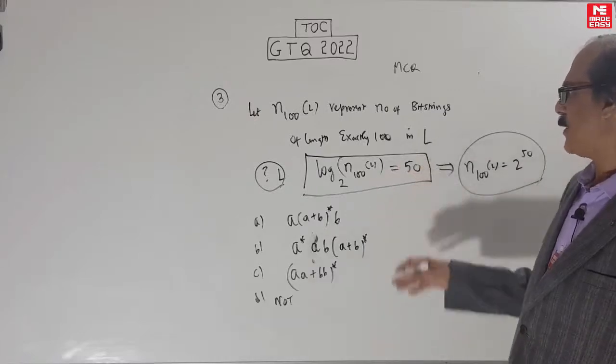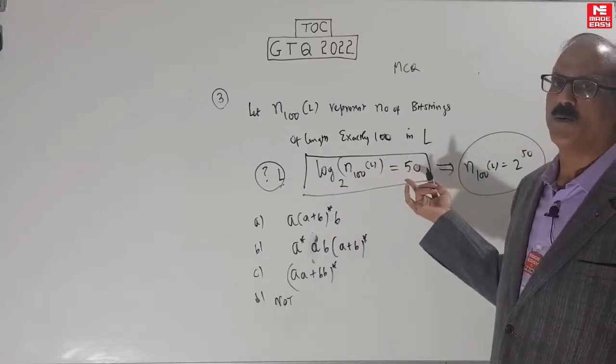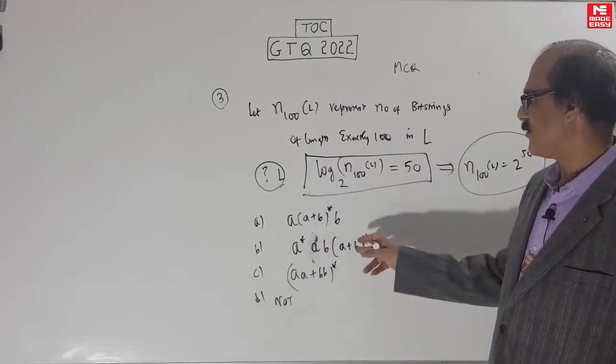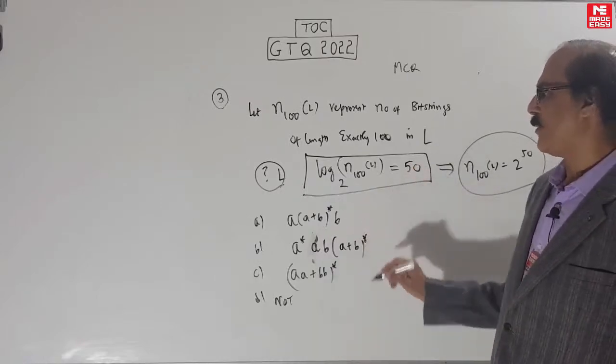Only thing is the number is a bit big, 2 power 50. But anyway, they could ask you what is this log equal to, and they can give this language. But in this case, you have to do 4. So this will be clearly a 2-mark question. Let's see one by one.